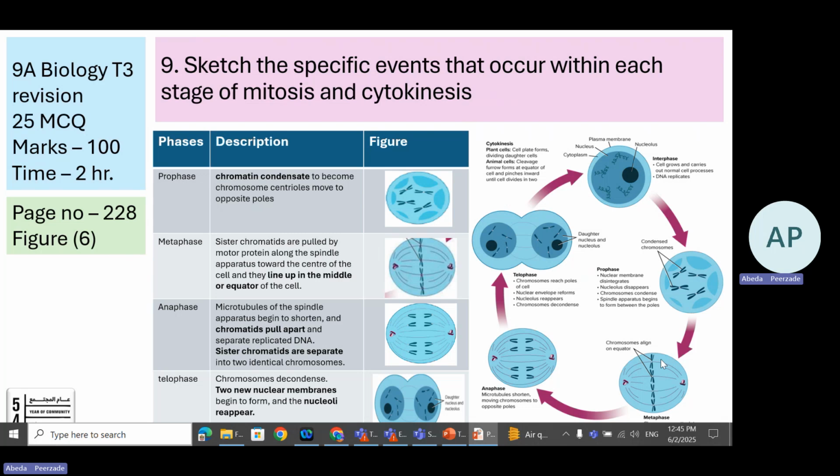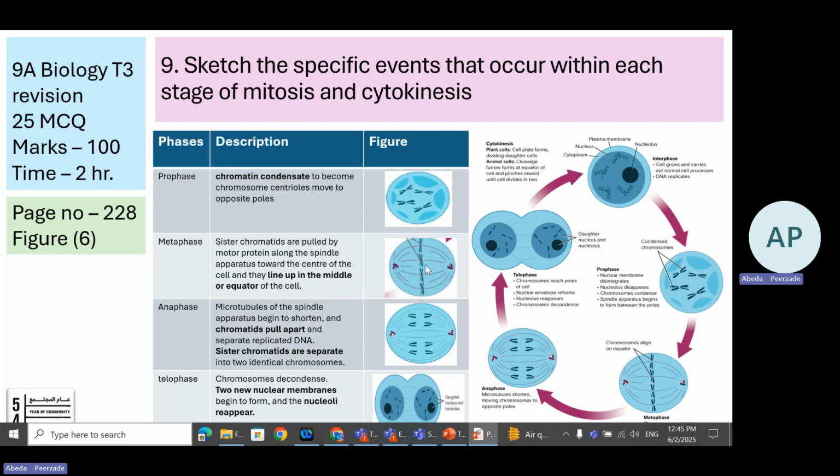Then the metaphase, meta means middle or central line. Chromosomes align in the center, or you can say they lie on the equator. Chromosomes align on equator. So that's metaphase. Sister chromatids are pulled by motor protein along the spindle apparatus towards the center of the cell and line up in the middle or equator of the cell.